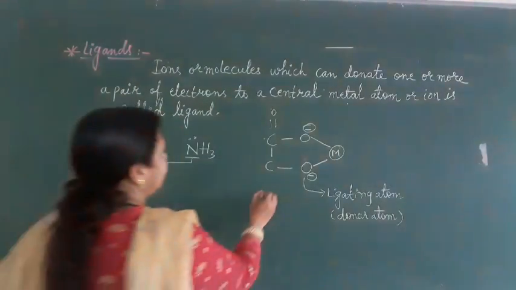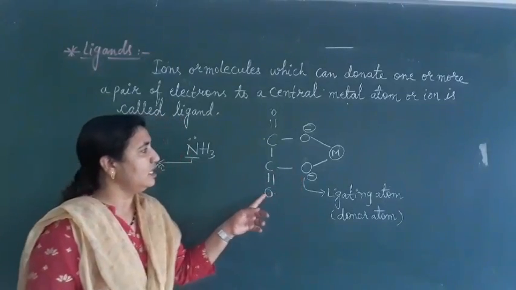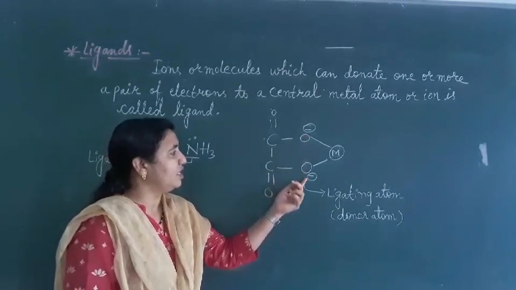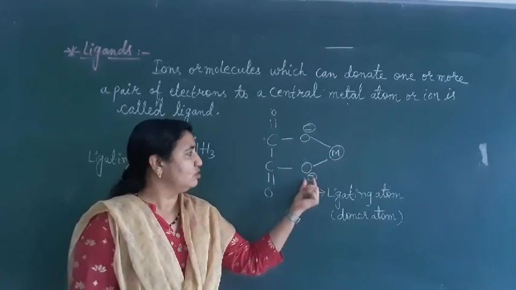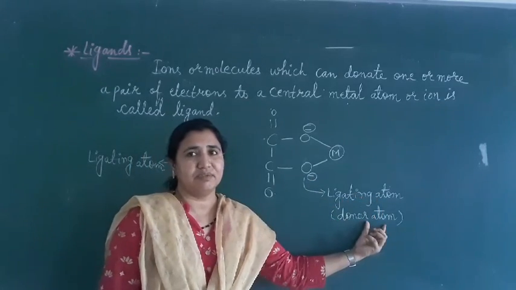Here there is a double bond. It is C2O4 2 minus, so this is the oxalato ion. In this, these two oxygen atoms are negative and they donate electrons to the central metal atom. So these oxygens are ligating atoms or donor atoms.